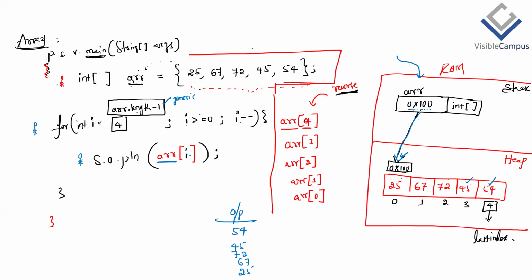Like yesterday I discussed one property: arrays are objects, and objects will be stored in the heap segment of memory. Then how will JVM access the heap object from a local variable? This is the pointing process. If you really want to observe, we know the debugging technique. You can put breakpoints and debug this program. You understand what I'm discussing.